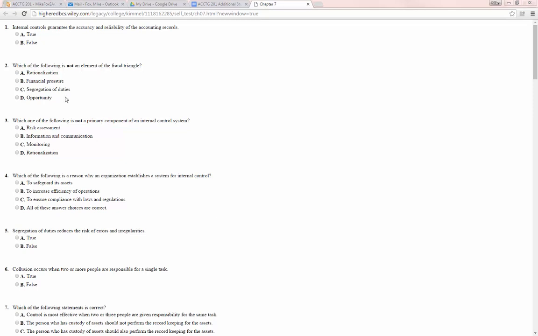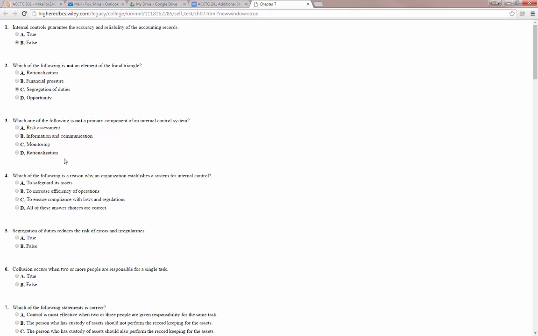Anyway, here we go. Internal controls guarantee the accuracy and reliability of accounting records. That's false. Nothing can guarantee the accuracy and reliability of accounting records because even good people make mistakes sometimes. Number 2, which of the following is not an element of the fraud triangle? We have rationalization, financial pressure, and opportunity. Those are all elements. Segregation of duties is not part of the fraud triangle. It is, however, part of internal control, but the other 3 are the fraud triangle.